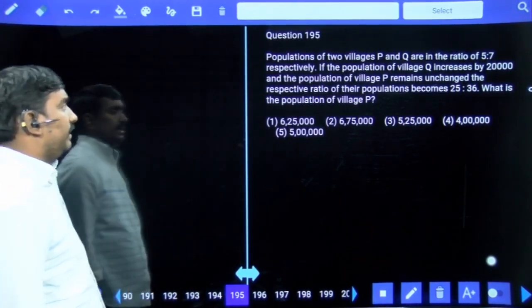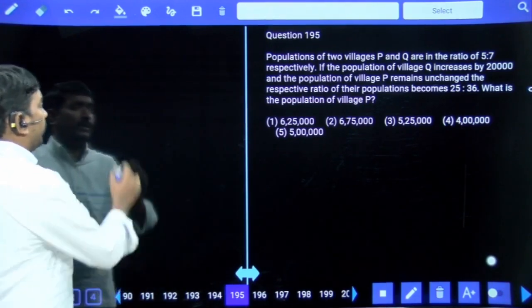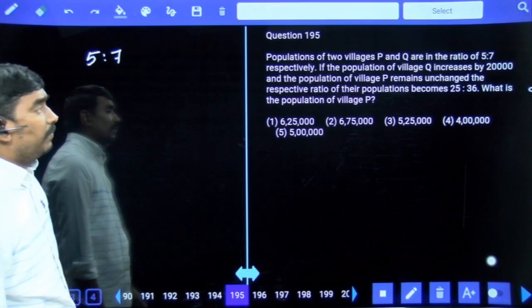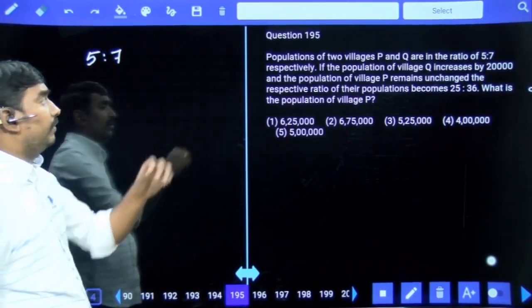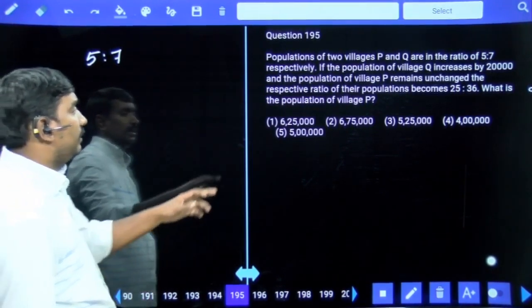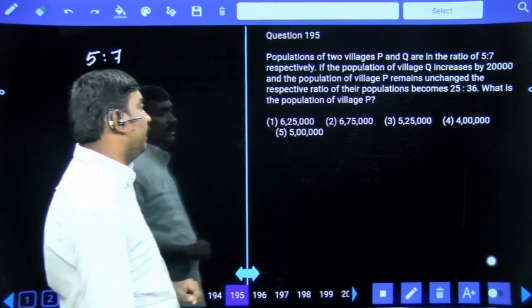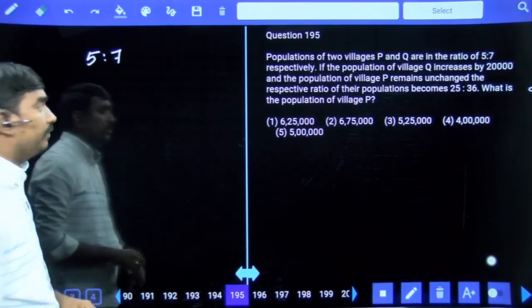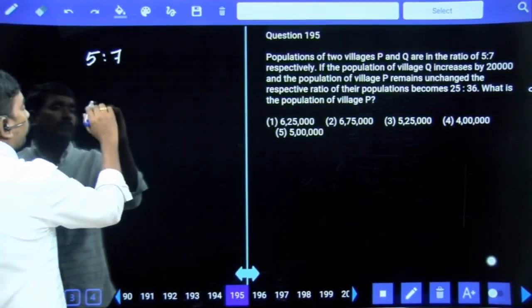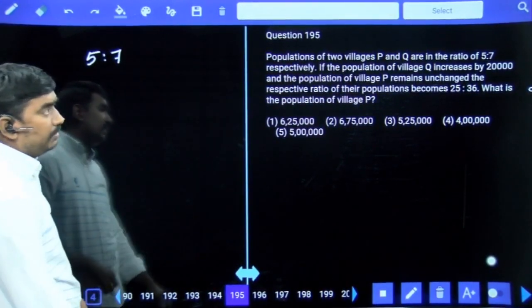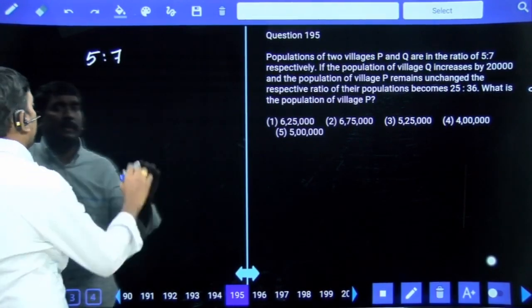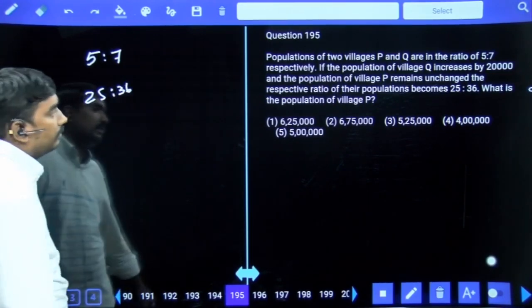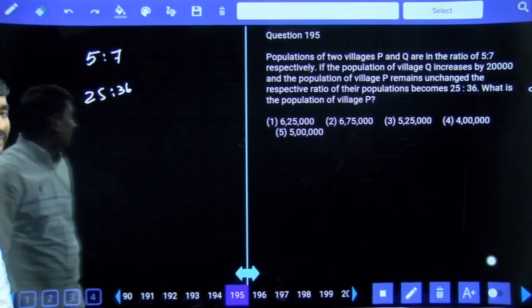The populations of two villages P and Q are in the ratio of 5:7 respectively. If the population of village Q increases by 20,000 and the population of village P remains unchanged, the respective ratio of their population becomes 25:36. Only P unchanged, only Q increased by 20,000. Then the ratio is 25:36. What is the population of village P?